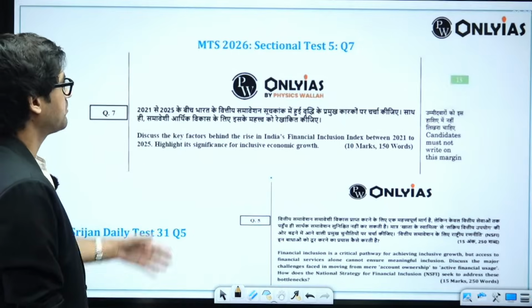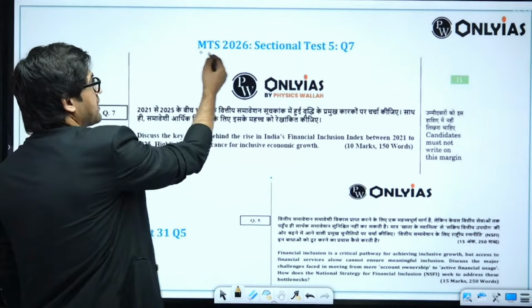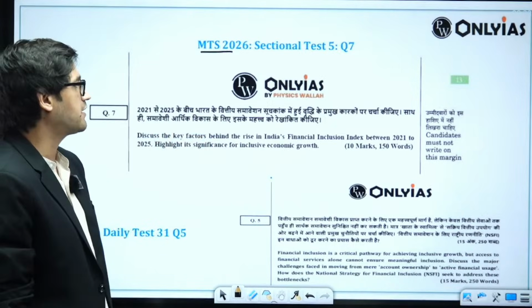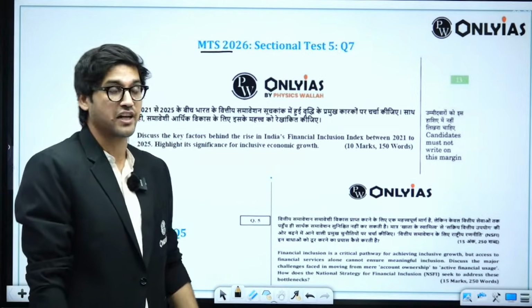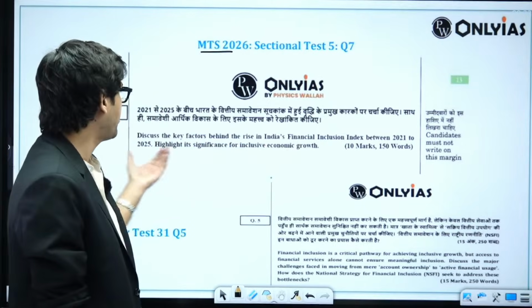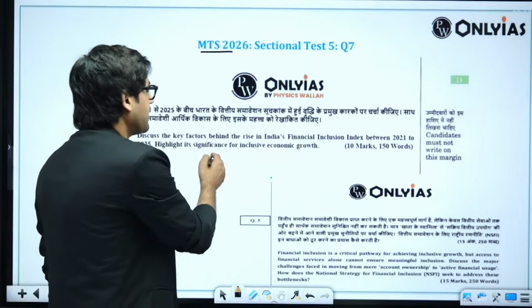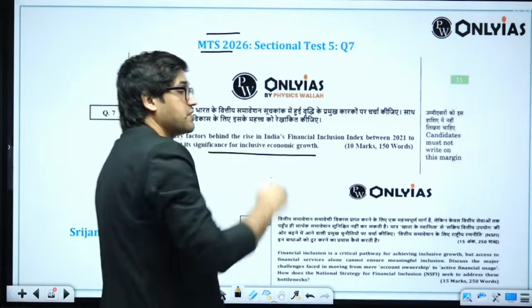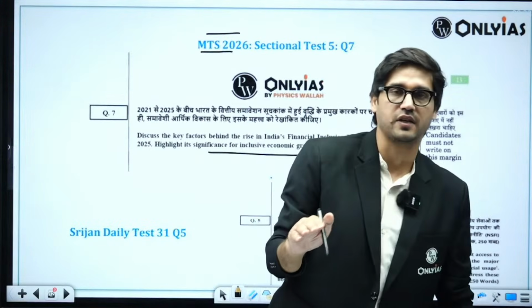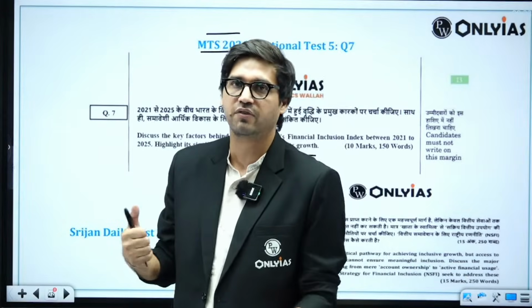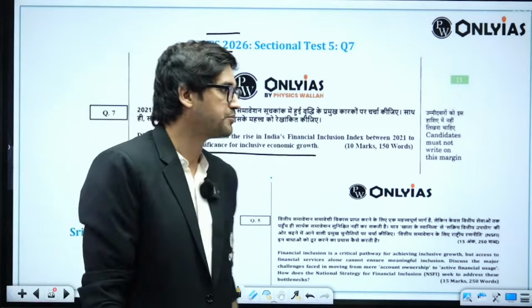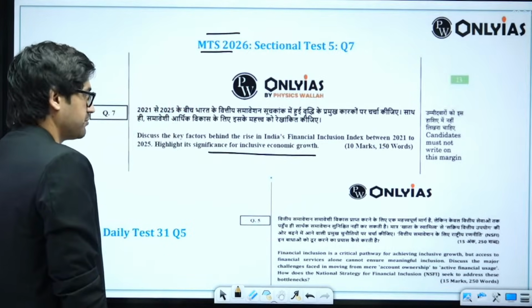Now, if you look at it, we have also asked in our mains test series a question which was largely similar. Discuss the key factors behind the rise in India's financial inclusion index between 2021 to 2025. Highlight its significance for inclusive economic growth. We have asked this question in this year's test series 2026. So somebody who has attempted this test before will have a ready answer to this question. He's not going to struggle.